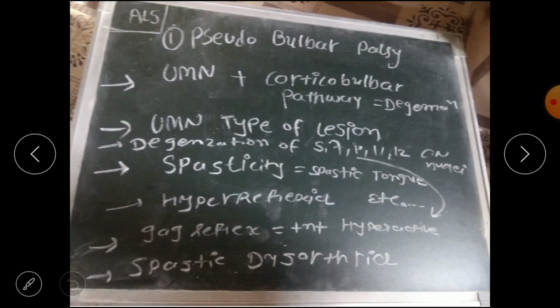Okay, let's discuss the symptoms. First, pseudobulbar palsy, that basically involves the degeneration of UMN plus corticobulbar pathway. So UMN type of lesion and degeneration of 5th, 7th, 10th, 11th and 12th cranial nerve nuclei.